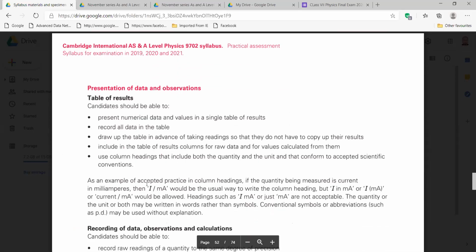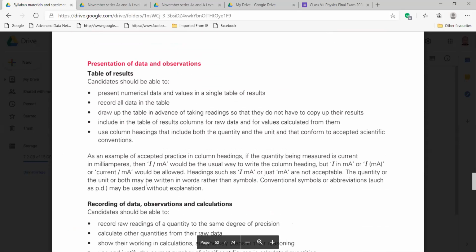Then table of results. Can you please read this part? Present numerical data and values in a single table of results. Record all data in the table. Draw up the table in advance of taking readings so that they do not have to copy up their results. Could you please read louder? Include in the table of results columns for raw data and for values calculated from them.